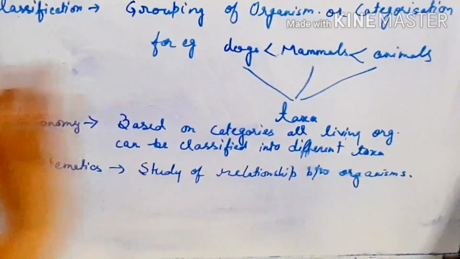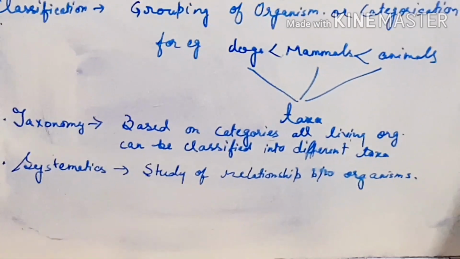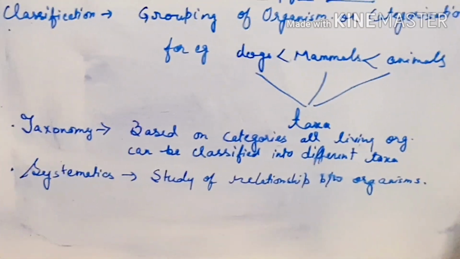Now the question arises: how will we differentiate the organisms into two groups? We have categorized living organisms into plants and animals.